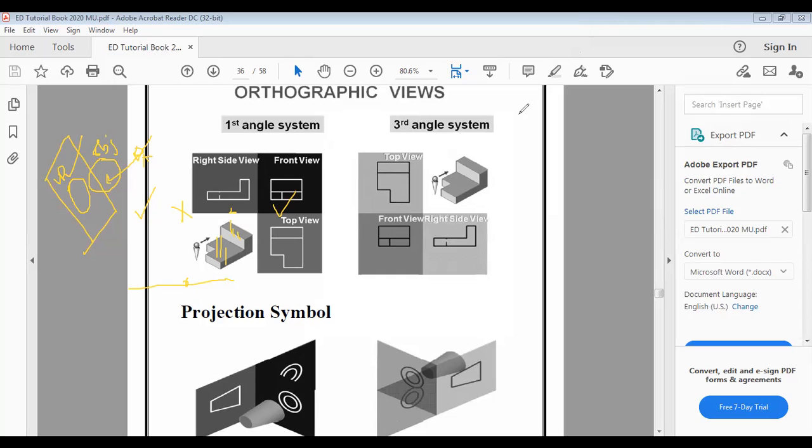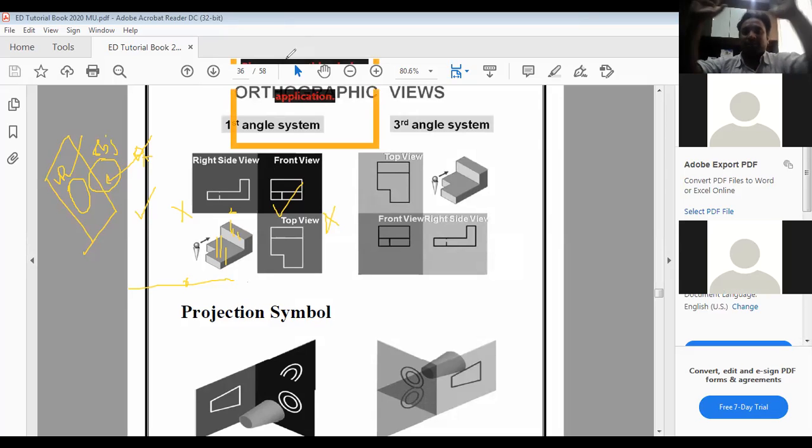Now here front view will be made above the x-axis, top view will be made below the x-axis. Now if you want to make the side view, just open up your two hands. I will show it with the video. All the students, you can see me on the video. I am going to start my video and I will show it with my hands so that you can understand.